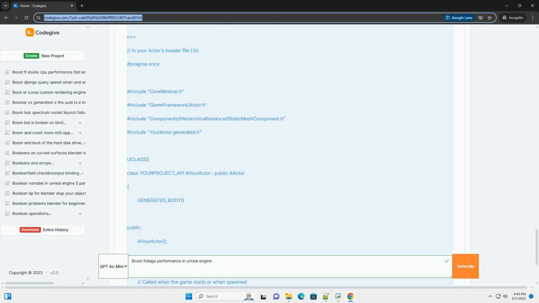Physics. If foliage is physically simulated, for example reacting to wind or player interaction, it adds to the CPU cost. Streaming. Loading and unloading foliage instances as the player moves through the world can cause hiccups if not handled correctly. Collision. Complex collision models on foliage can impact performance if the player interacts with them frequently.